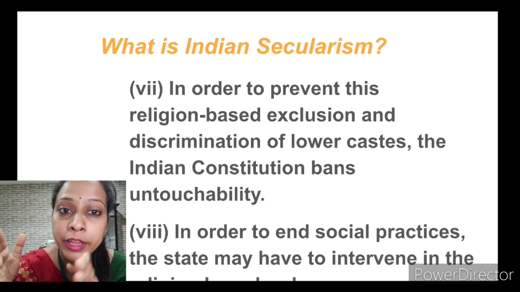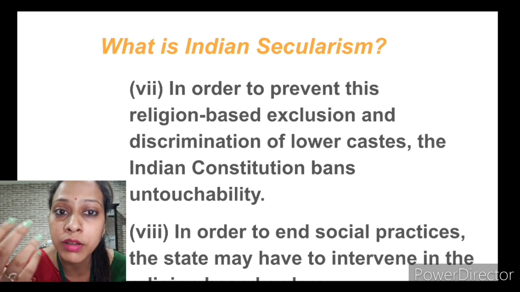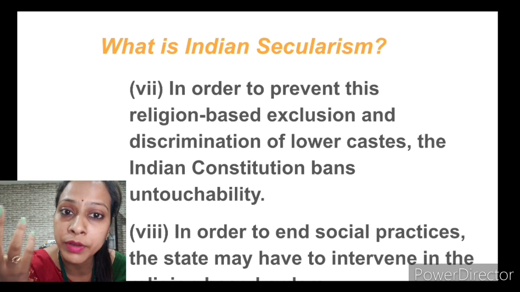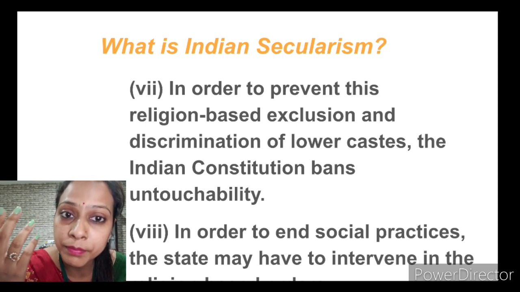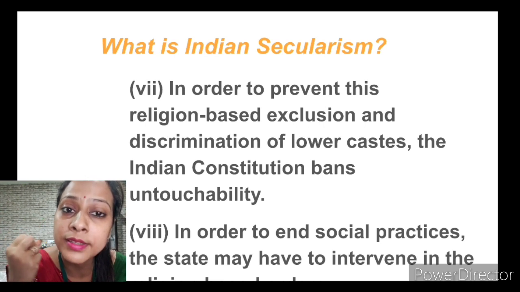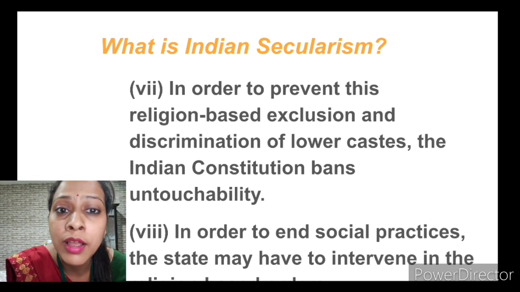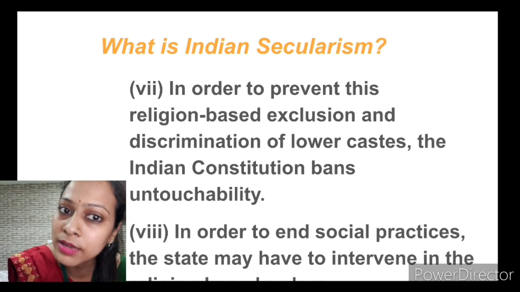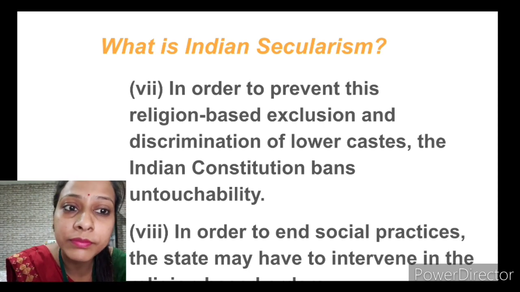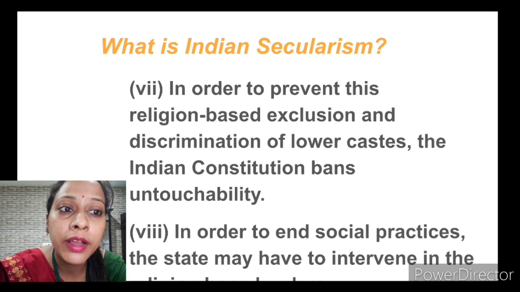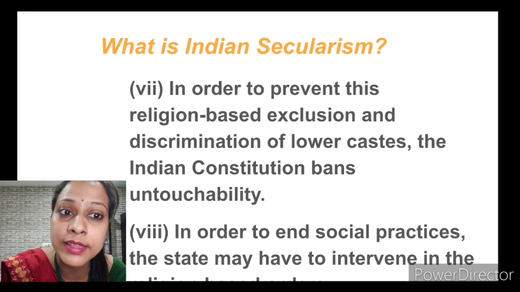Within the Hindu religion also there were different groups, and the superior ones, the Brahmins, cannot dominate. The system of untouchability has been banned by the constitution.